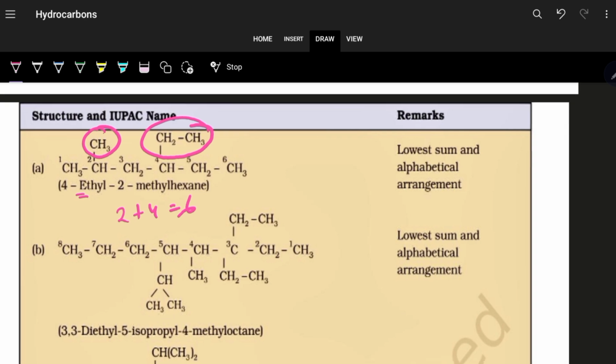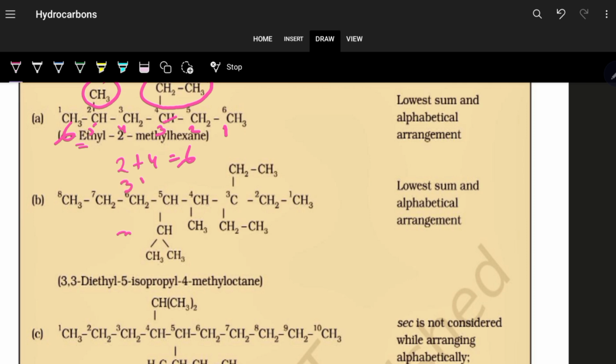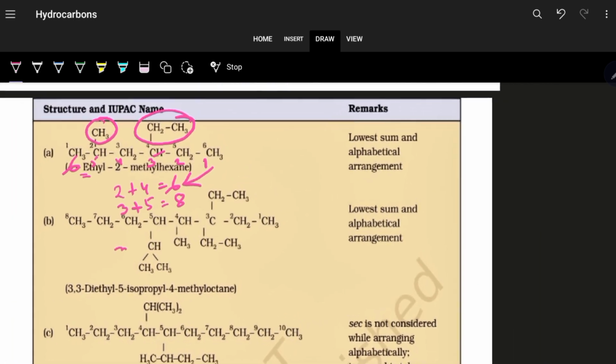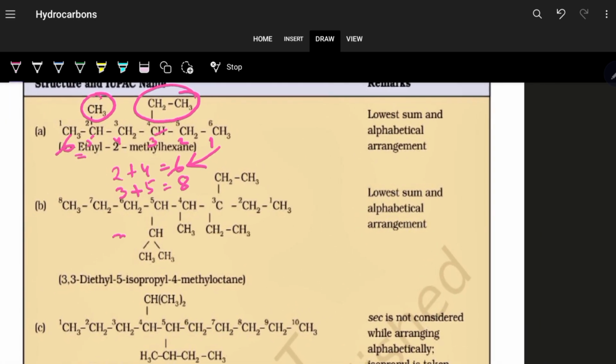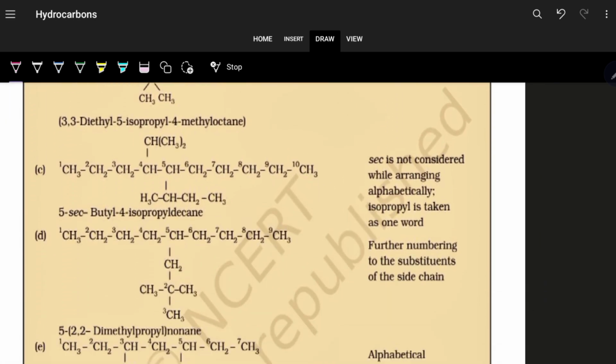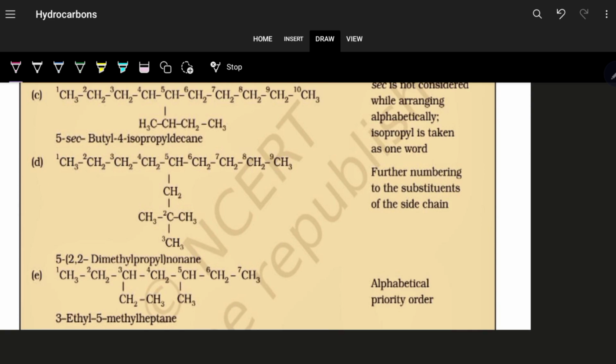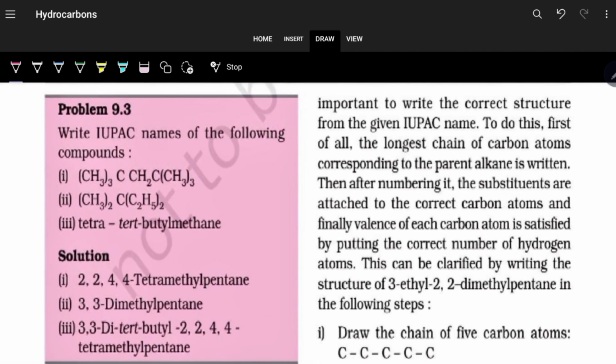So sum up the positions as per the lowest locant rule. If you would have numbered it 1, 2, 3, 4, 5 and 6, the number would have been 3 plus 5, which is equal to 8. You have to follow the lowest numbering. So the lowest locant rule is this. So these examples you have to see very, very minutely.